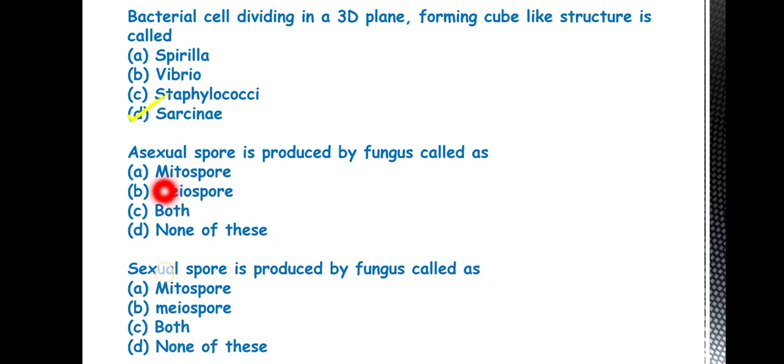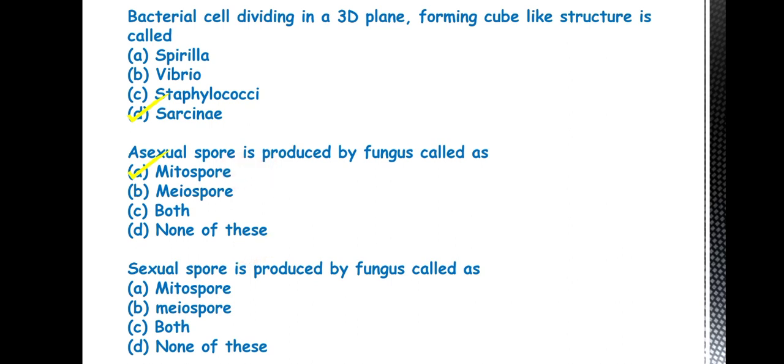The next one is: asexual spore produced by the fungus is called as. So the answer is mitospore. During asexual reproduction, the cell divides by the process of mitosis. So the mitotic cell division occurs for the production of asexual spores. That's why it is called as mitospore.